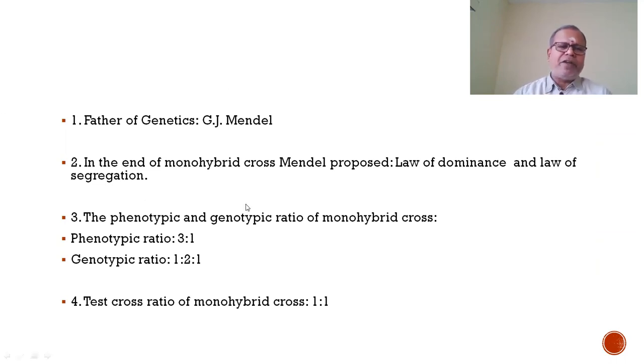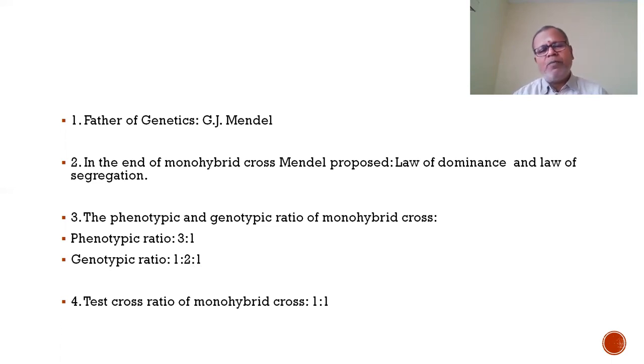Question number 3, the phenotypic and genotypic ratio of monohybrid cross. You know, physical expression of a character is said to be phenotype, and the genetic expression of a character is said to be genotype. The phenotypic ratio of monohybrid cross is 3:1, and the genotypic ratio is 1:2:1. 1 homozygous tall, 2 heterozygous tall, and 1 homozygous dwarf.